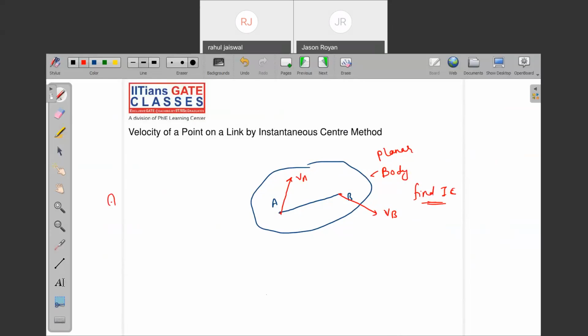So for instantaneous center, how to find it? Very simple. Draw the perpendicular. This point is having some velocity. Just draw the line perpendicular to the velocity vector at that point. Whatever the common point of the lines is, that will be called the instantaneous center of rotation. Now, let me show you. This is the velocity. Where is the perpendicular line?